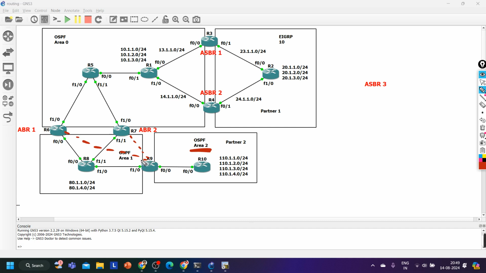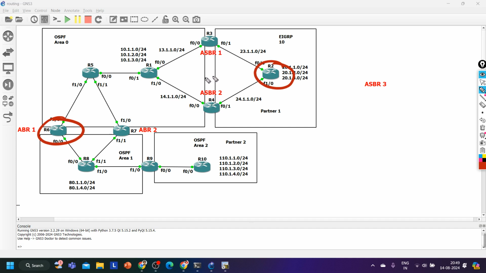First, we'll create one virtual link and we'll advertise that virtual link in area 0. This is the concept. But to create the virtual link, always keep in mind, like between router number 6 and router number 2, between any two routers which are not directly connected with each other, if you want to configure the virtual link, your requirement must be matched, and the requirement is there should be IP reachability.